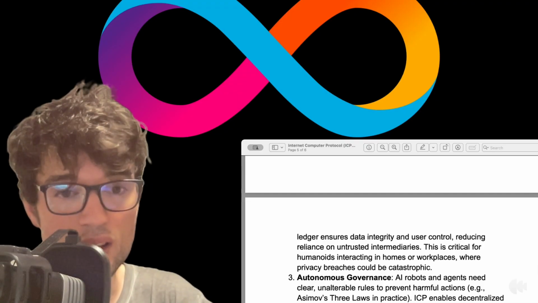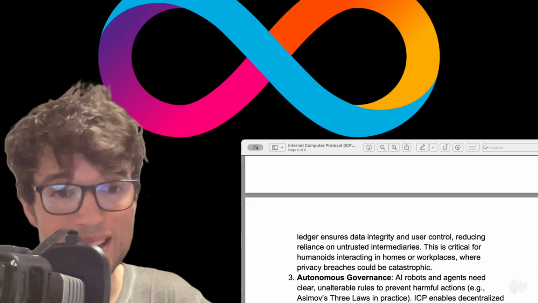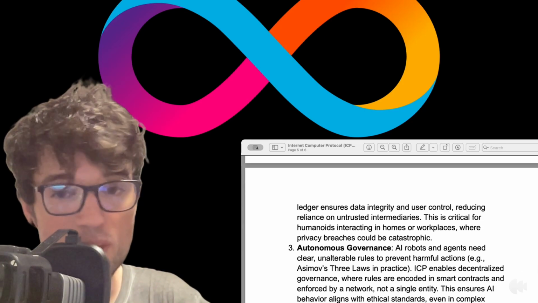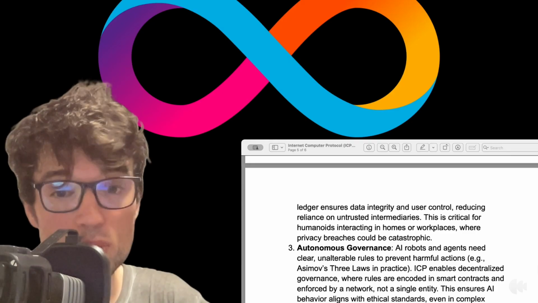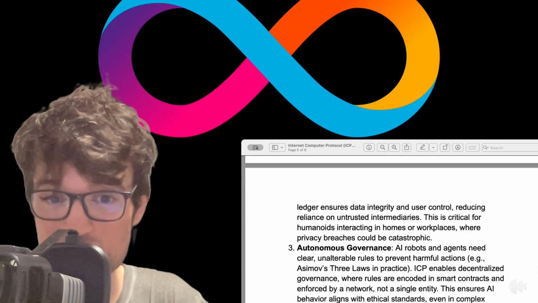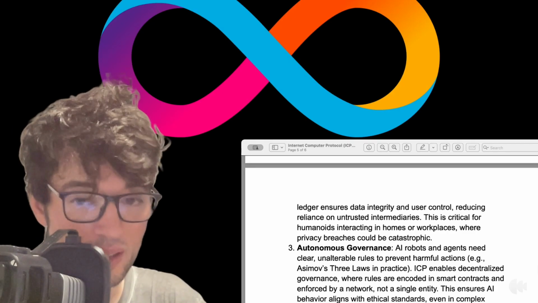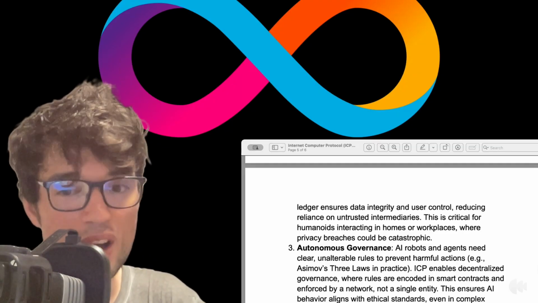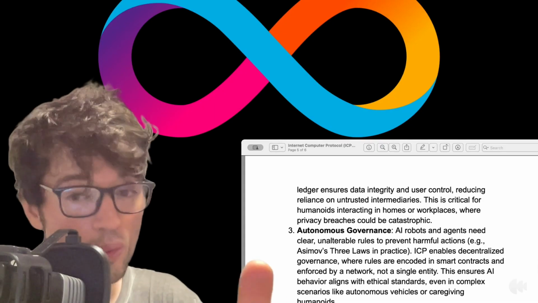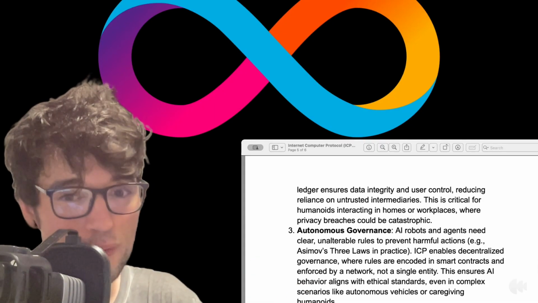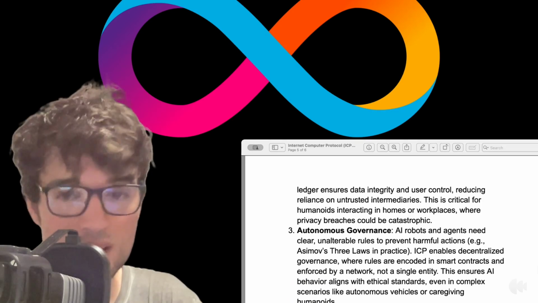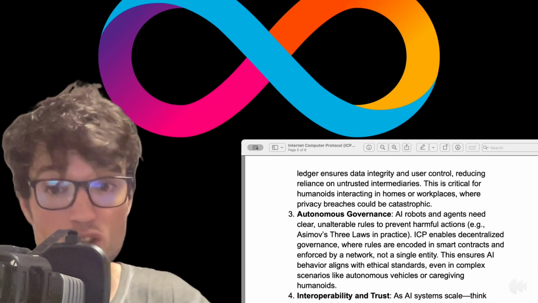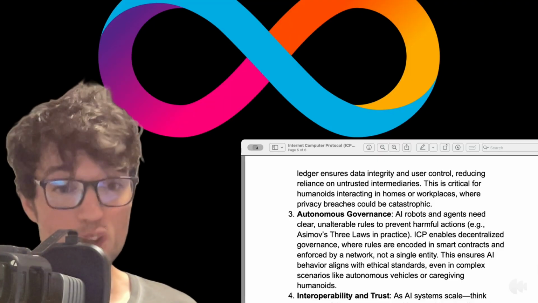And it can only be done on ICP, through the decentralized internet cloud, which is the only one. Autonomous governance: AI robots and agents need clear, unalterable rules to prevent harmful actions. Example: Asimov's three laws in practice. Read it up, it's actually some valuable information. ICP enables decentralized governance where rules are encoded in smart contracts and enforced by a network, not a single entity. This ensures AI behavior aligns with ethical standards, even in complex scenarios like autonomous vehicles or caregiving humanoids.